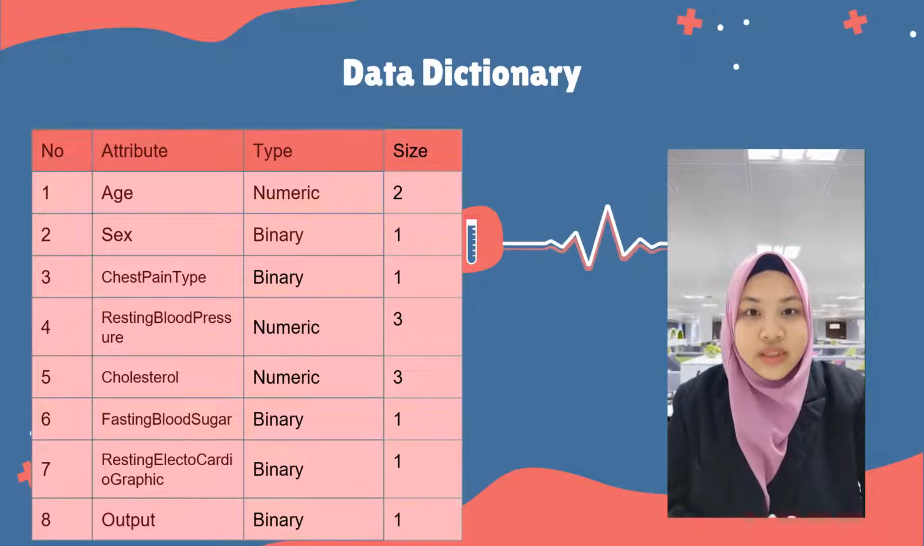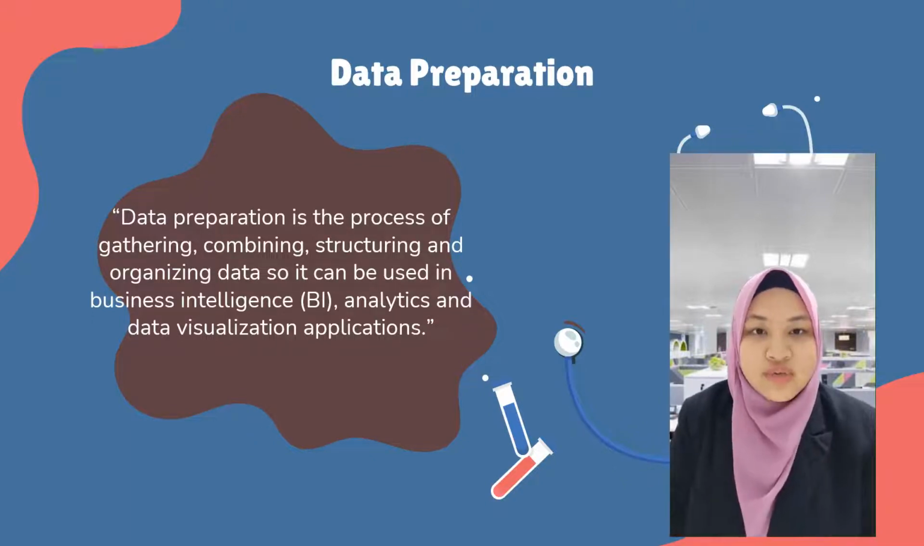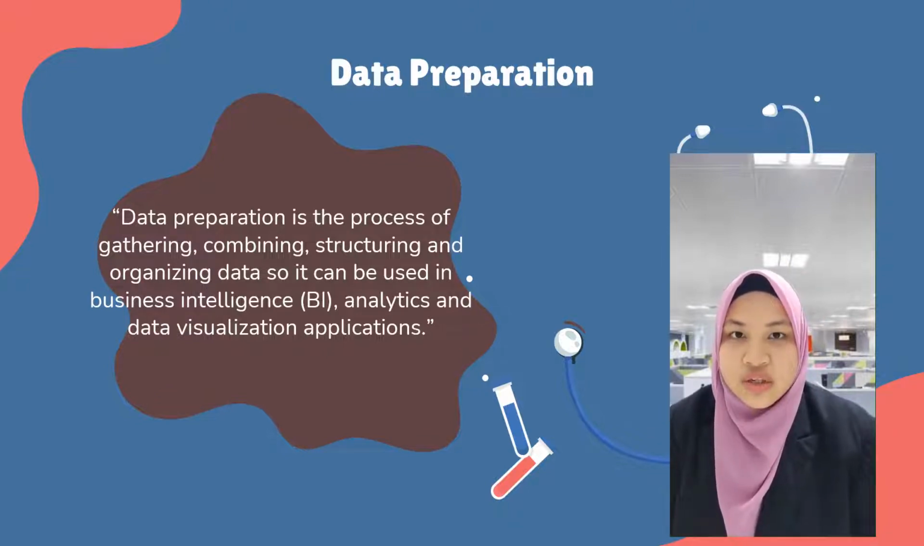This is the data dictionary. The type of age is numeric and size 2. Sex is binary, size 1, and so on. Data preparation is the process of gathering, combining, structuring, and organizing data so it can be used in data visualization applications. In this dataset, we remove maximum heart rate achieved, exercise-induced angina, previous peak, slope, number of major vessels, and thal rate.